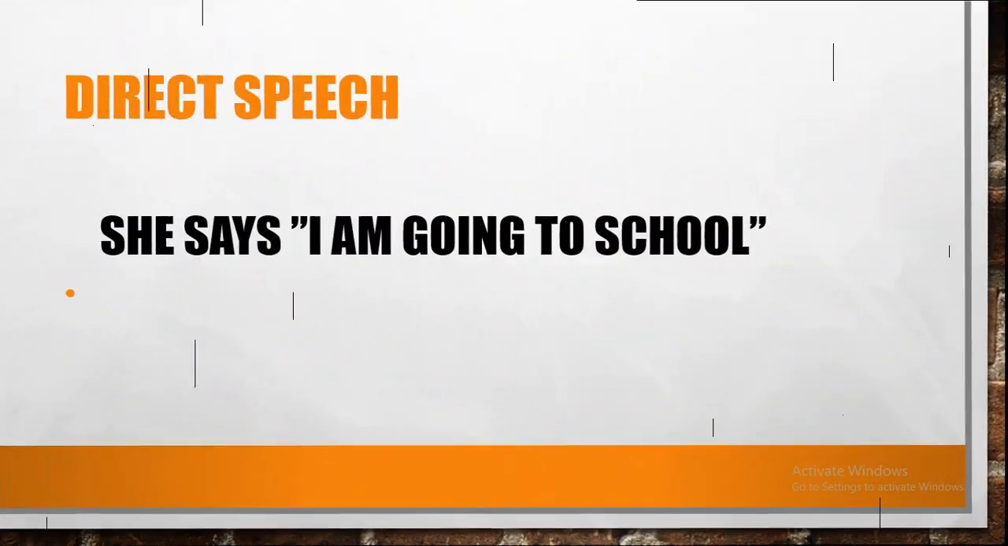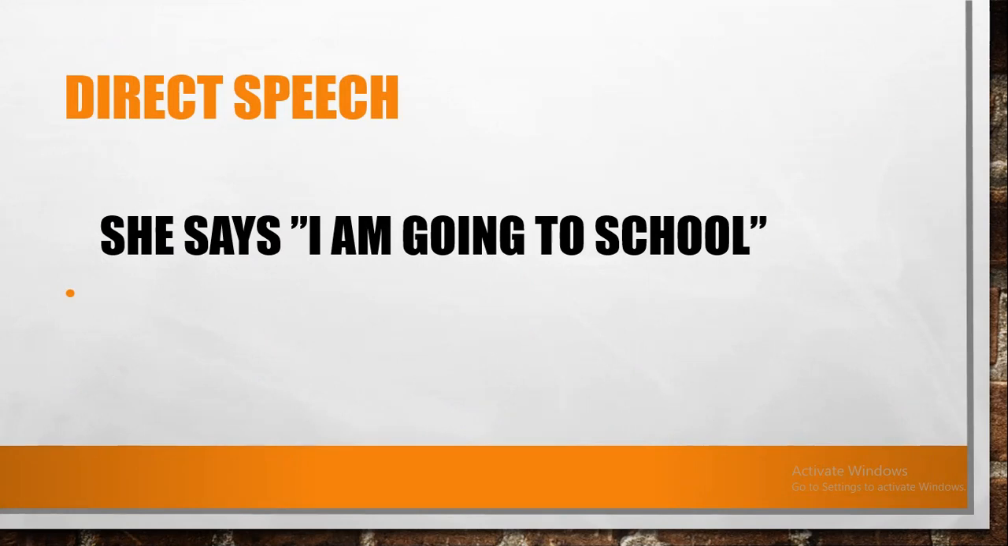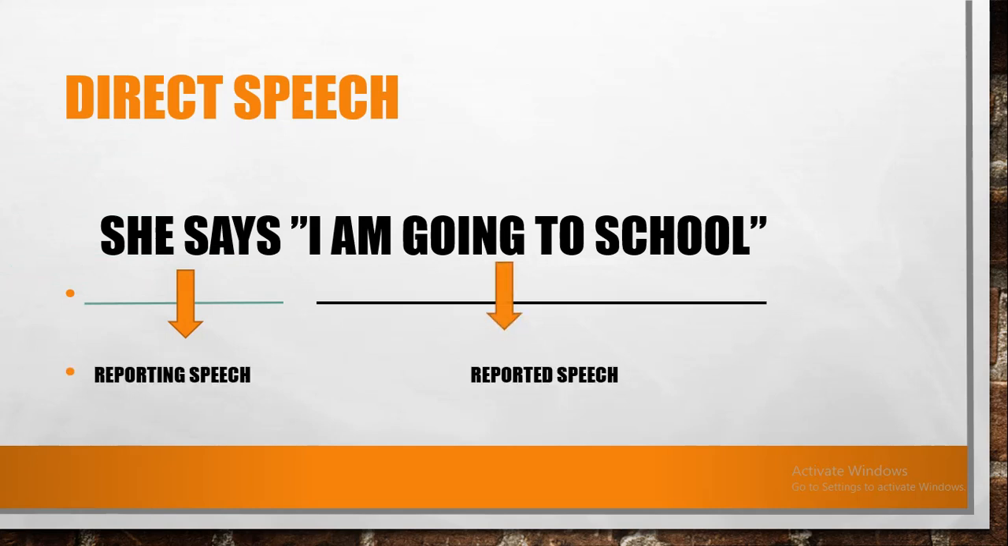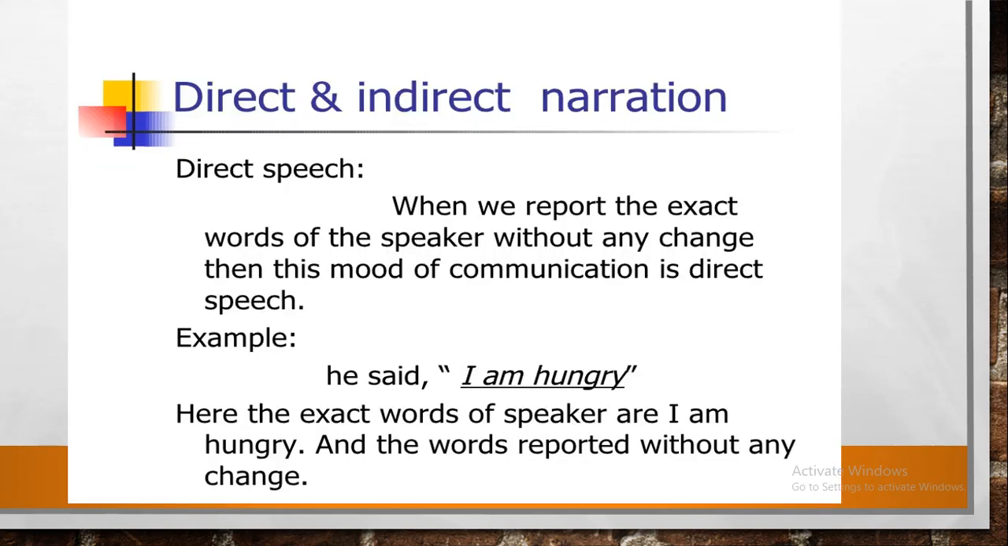Well, if we see direct speech, for instance, she says, "I'm going to school." Now, here the direct speech is divided into two parts. "She says" will be known as reporting speech, and "I'm going to school," that is inside the inverted commas, is known as reported speech.